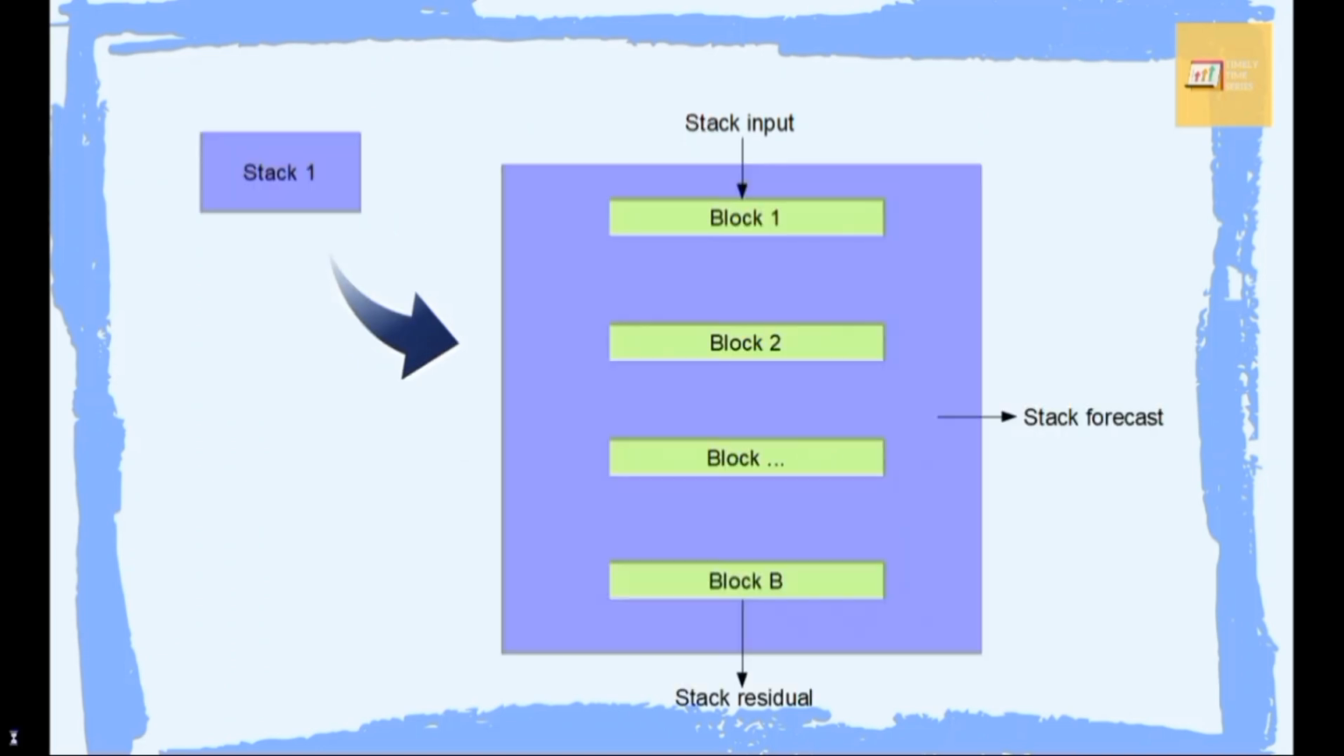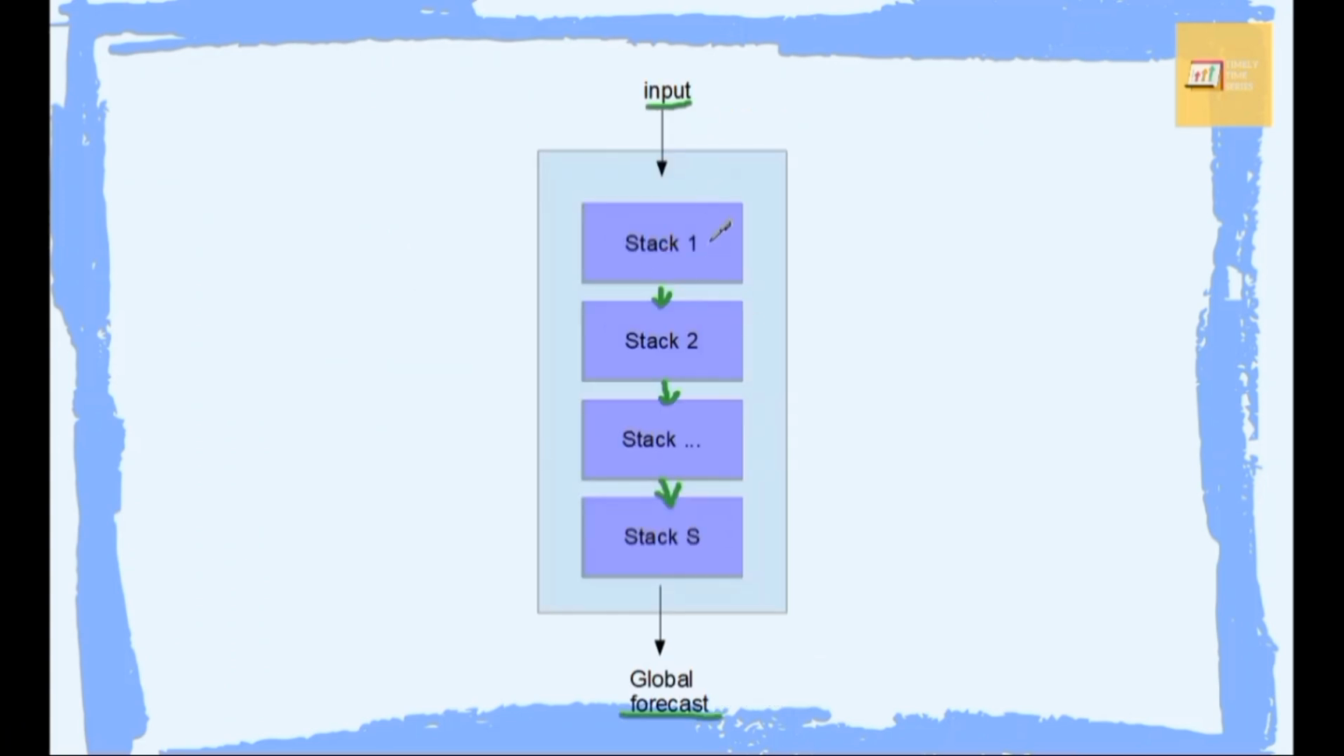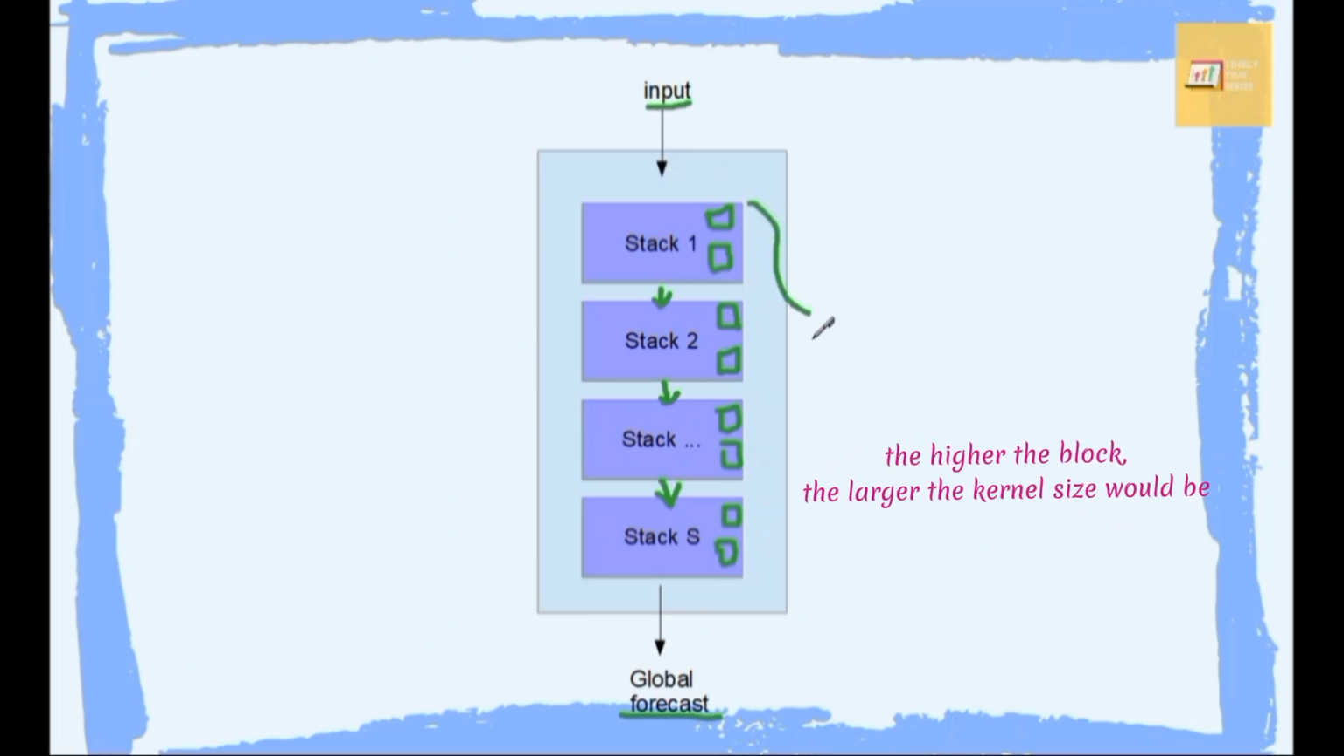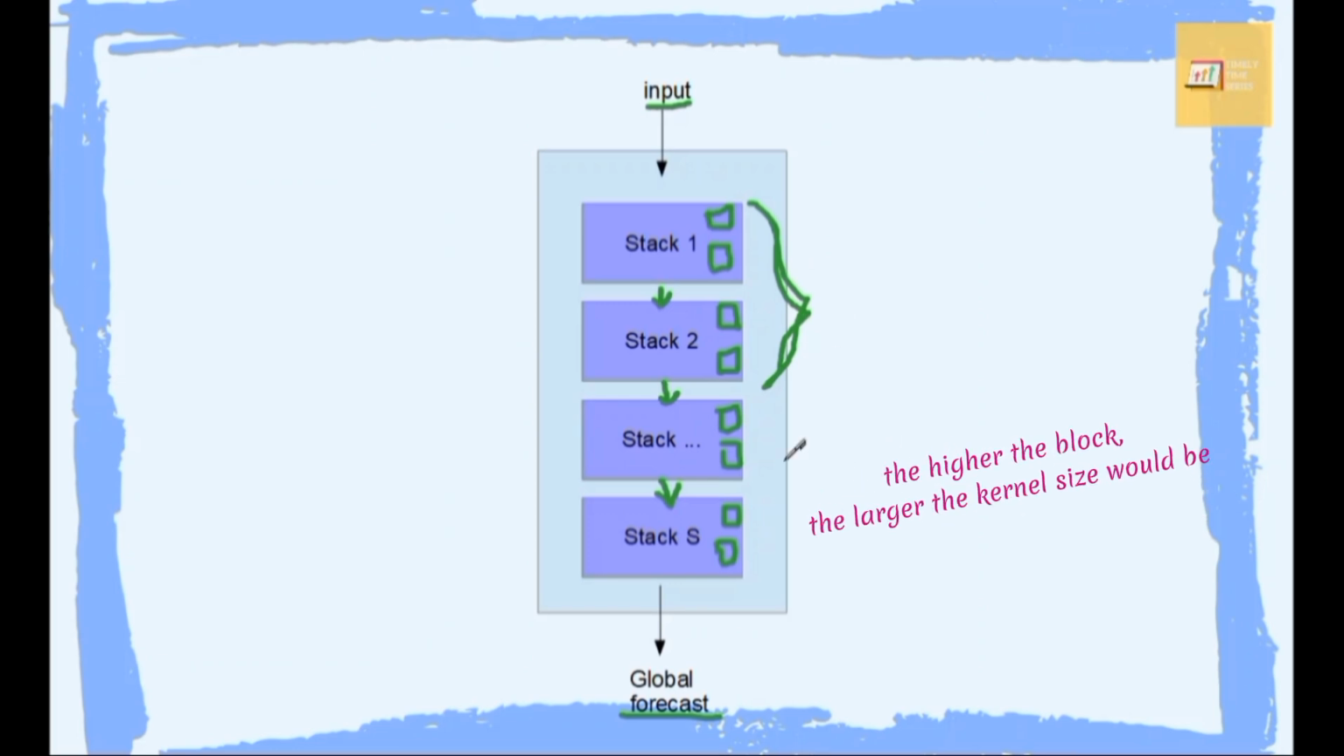Let's go back to this picture. Because each stack consists of blocks, we can draw the blocks like this. We can imagine that the whole model will have lots of blocks that are ordered like this. Since I'm drawing it like this, the input is on the top and the output is at the bottom. So we can say that the blocks in the higher area would generate bigger kernels than the blocks at the bottom of the network.